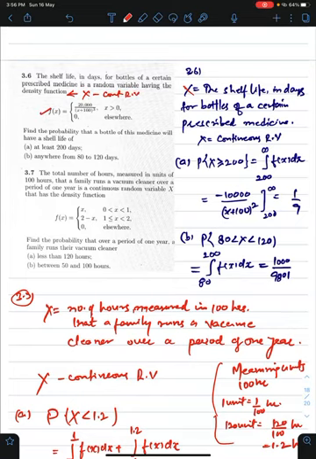Find the probability that a bottle of this medicine will have a shelf life of, first part, at least 200 days, and second part, anywhere from 80 to 120 days. So what we need to do is to define the random variable first. Whatever question you face in the next videos, we have to define our random variable first. On the basis of that we will find the answer to what they are asking.